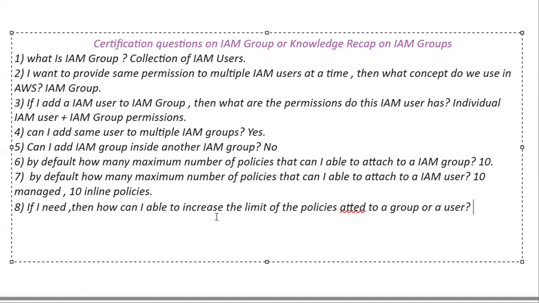If I wish to increase the number of policies that I can attach to a group or a user, then what I can do is send a request to AWS. That's it. Just send a request to AWS, then they'll verify your request and provide you more policy attaching permission. Based on your need, they'll approve your request.